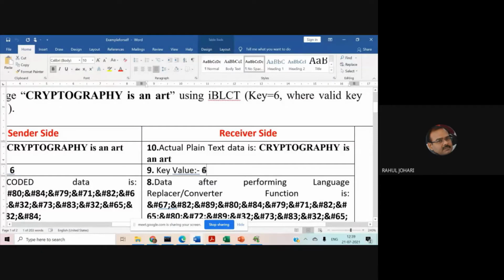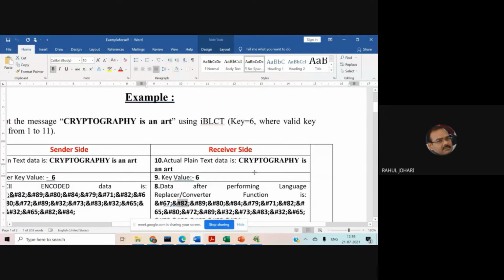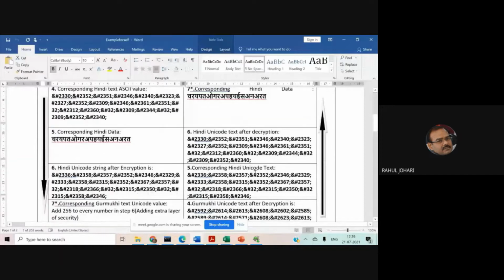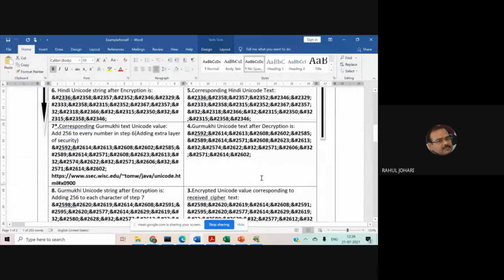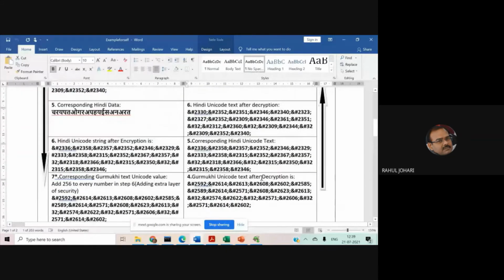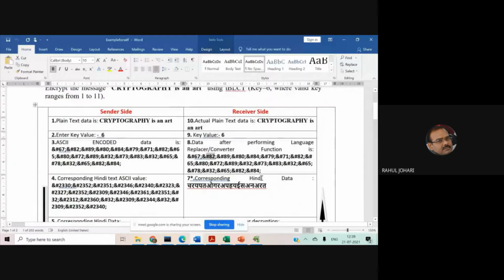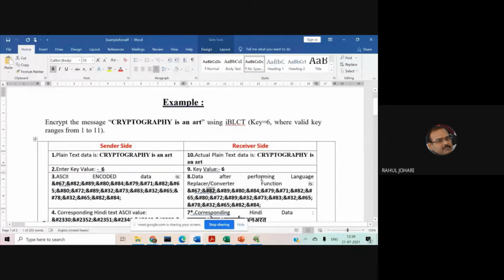And the key value was 6, which we already know because that is what we added and subtracted here. So now C is 67. 67 is the ASCII value for C. 82 is the ASCII value for R. 89 is the ASCII value for Y. Then 80 is the ASCII value for P, and so on. So in this way, if you zoom in and zoom out, we have 10 steps here. At the source it works from top to bottom, and for decryption it works from bottom to top. And we are able to obtain back the original data which we transmitted from the source to the destination, that is, from the sender to the receiver side.